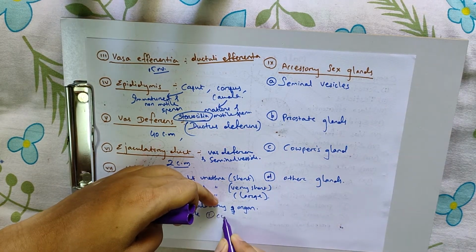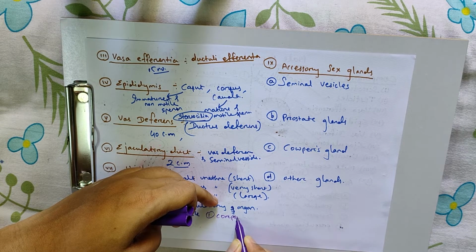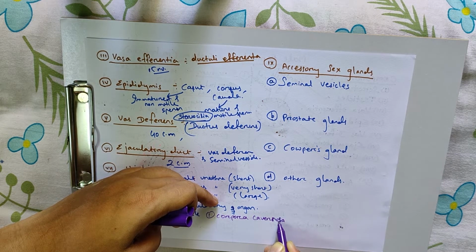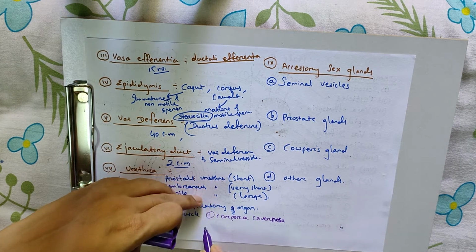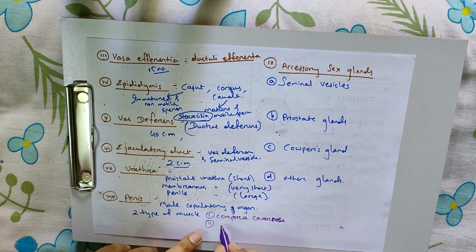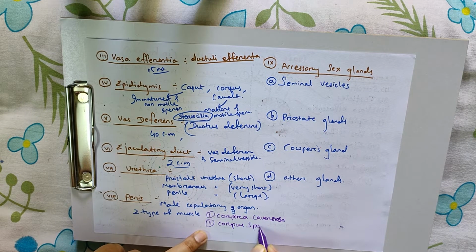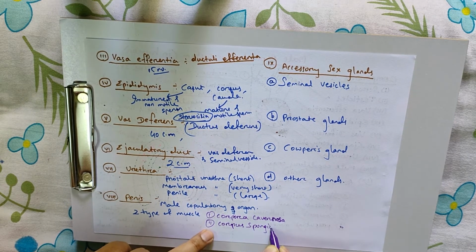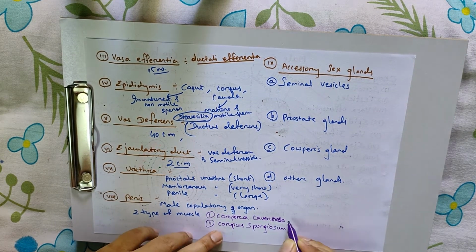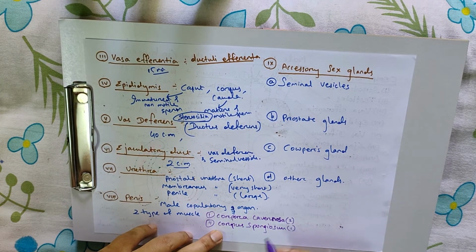Number 1, corpora cavernosa. The second one is corpus spongiosum. Corpora cavernosa are 2 in number and corpus spongiosum is 1.